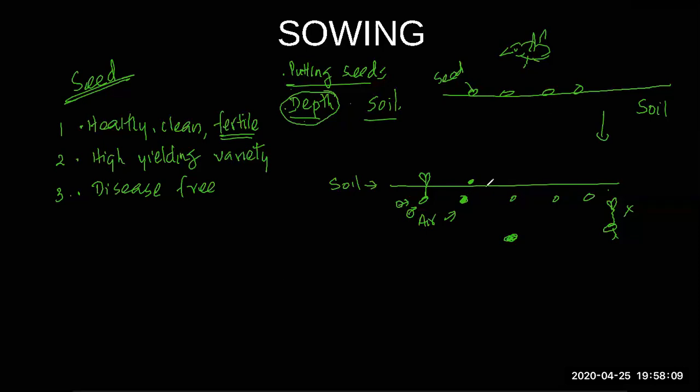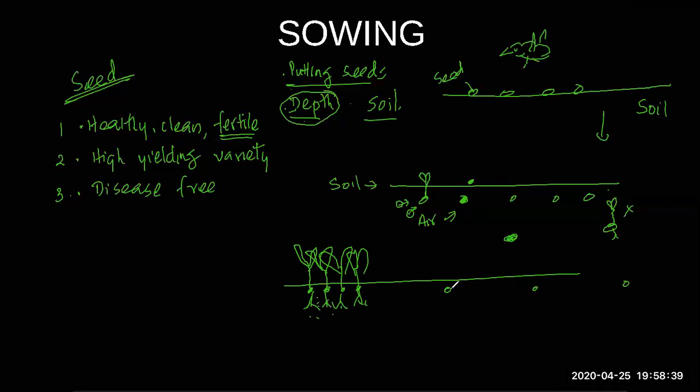And you should not put the seeds very close to each other. If you keep the seed like this, one seed here, next one here, next one here, the distance between the seeds is too little. What's the disadvantage of this? When it grows into plants, okay, there's an overcrowding of plants. See, when they overcrowd, they don't get enough sunlight, and the roots absorb all the nutrients. They will run out of nutrients. So what do you have to do? You put the seed at the right distance. When you put them at the right distance, when they grow out, they get enough sunlight. They get enough nutrients from the soil.